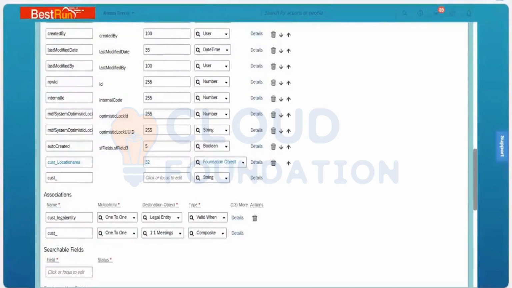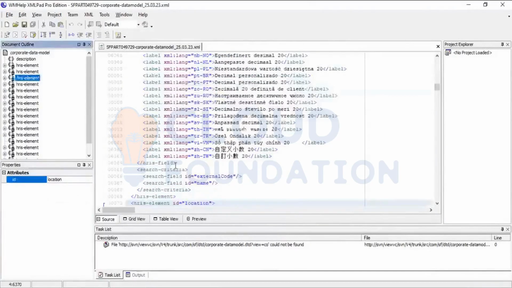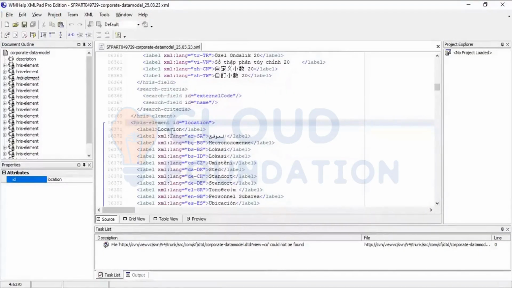You can see in the XML, because this topic we have already covered earlier, I will go to the location. Where is the location? Now this is the location. Right. Code is nothing but the ID. Here you can see the ID. I will copy this because this will be the code for me.